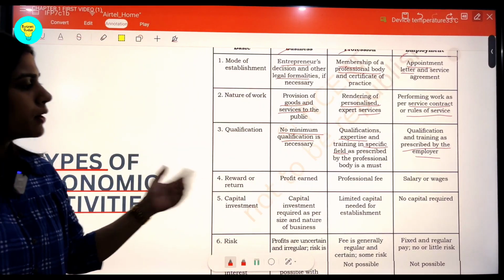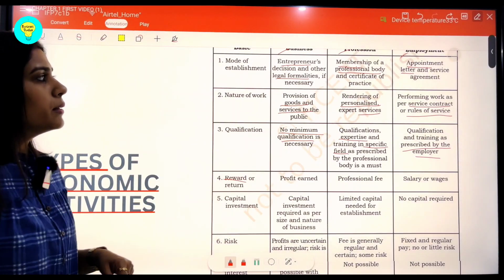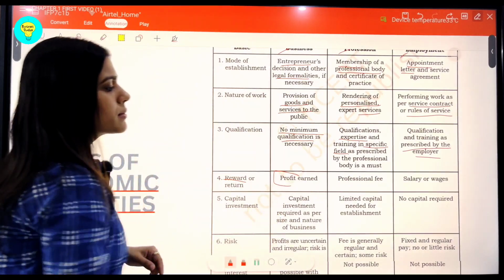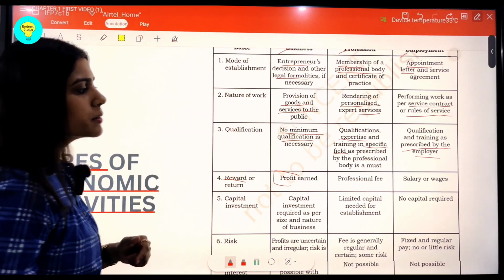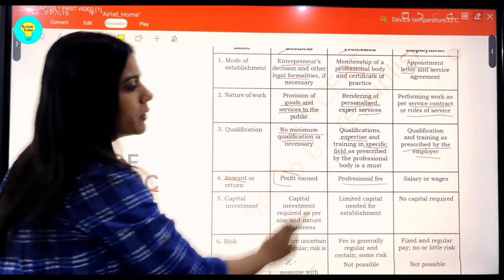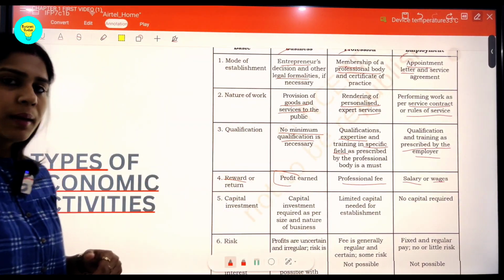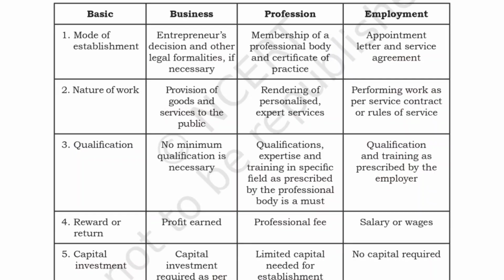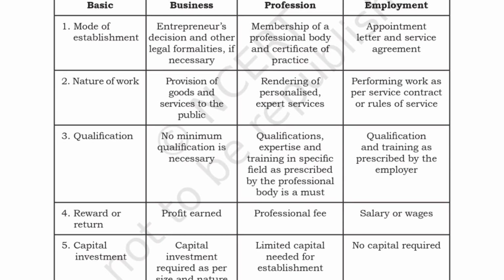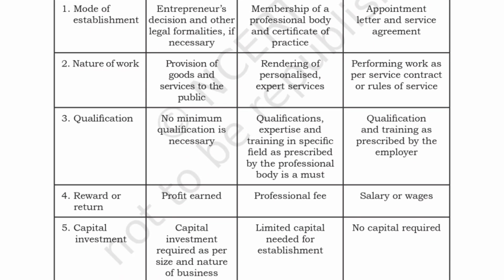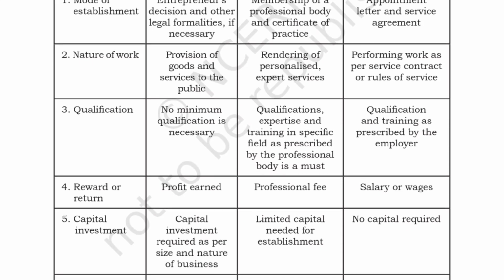Then reward. As far as this is concerned, students, the biggest reward in business is the profit earning, the profit that is earned by the business person. Here there is a fee, a professional fee, and here simply the salary or wages that are earned by the one who is employed. As far as capital investment is concerned, it is biggest in case of business, students, because the size and nature of your work will determine the amount of investment required.